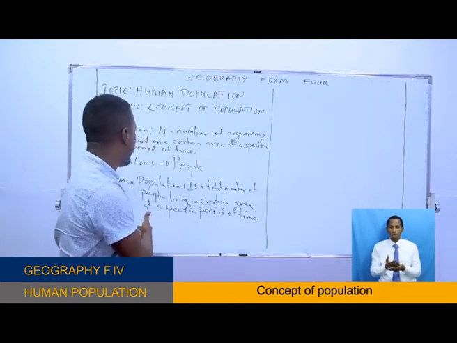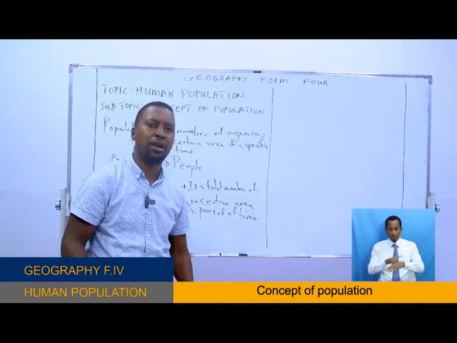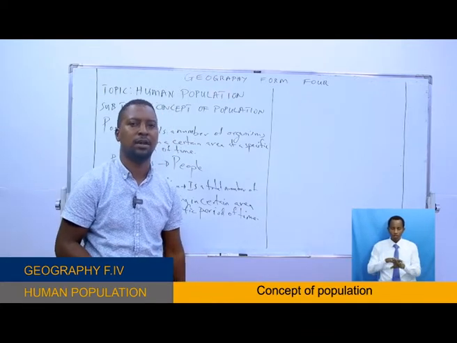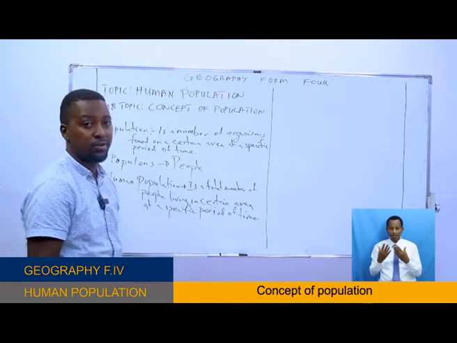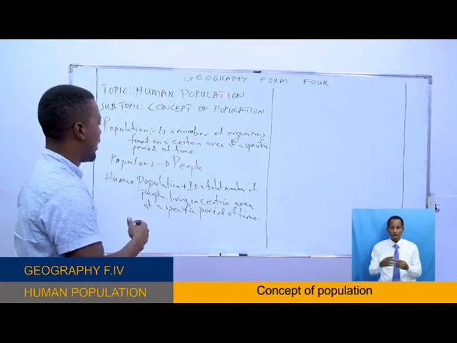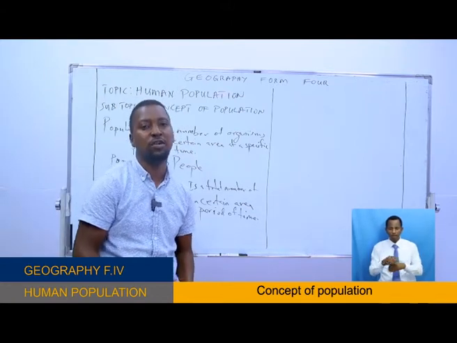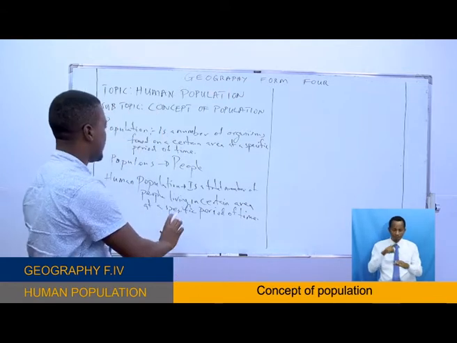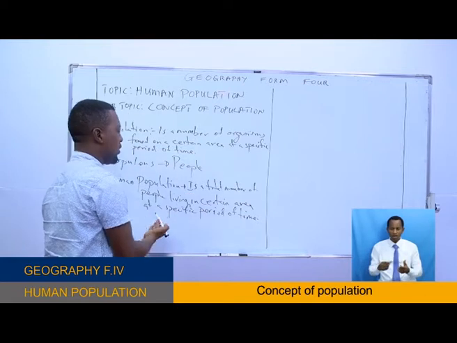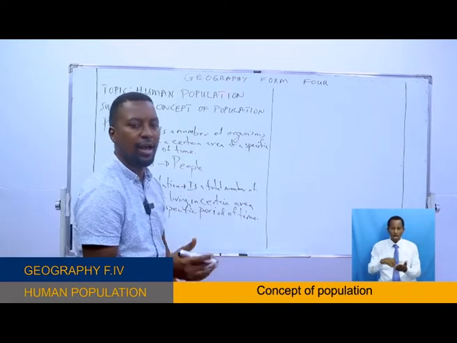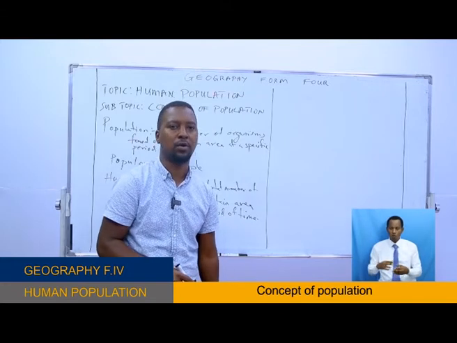Sometimes you can define human population by saying it's just a number of inhabitants of a particular area at a specific period of time, okay. There are a lot of definitions of population, but the general definition is just a number of people living in a certain area at a specific time period, okay?